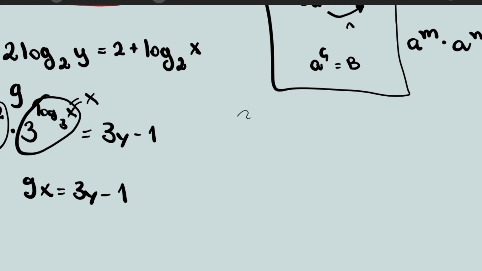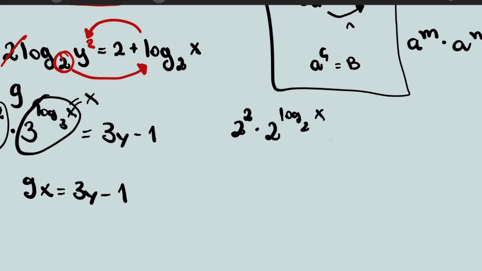Then we're gonna write this down. So these two, we're gonna elevate to this, and this is gonna give us y squared. So y squared, let me put it in the same order, we're just gonna do the same thing that we did in the other one. So 2 squared times 2 to the log 2x equals y squared, because it was multiplying.